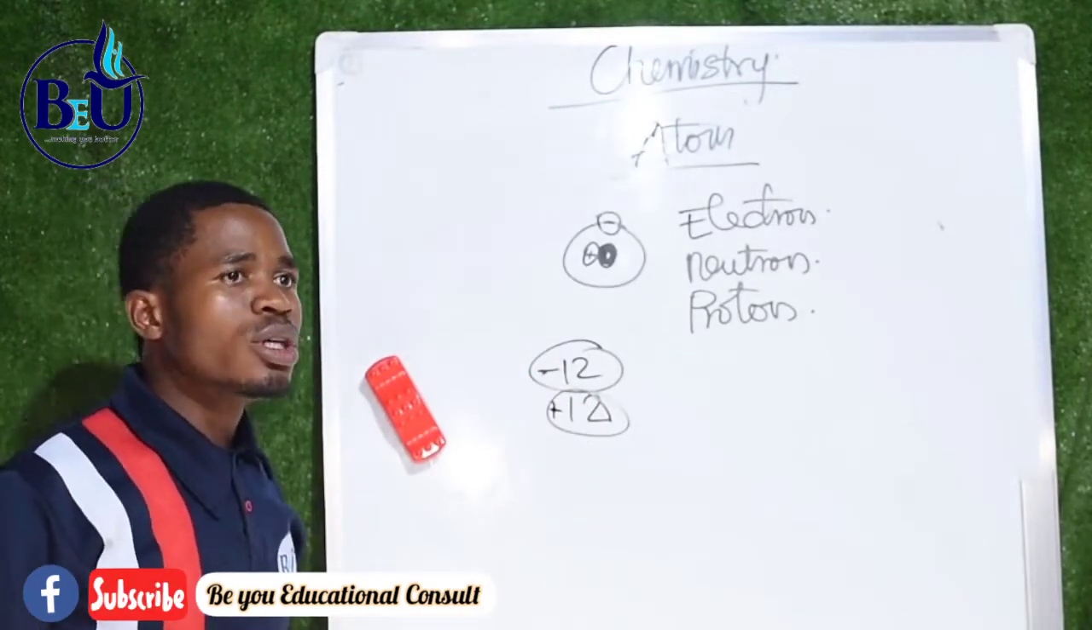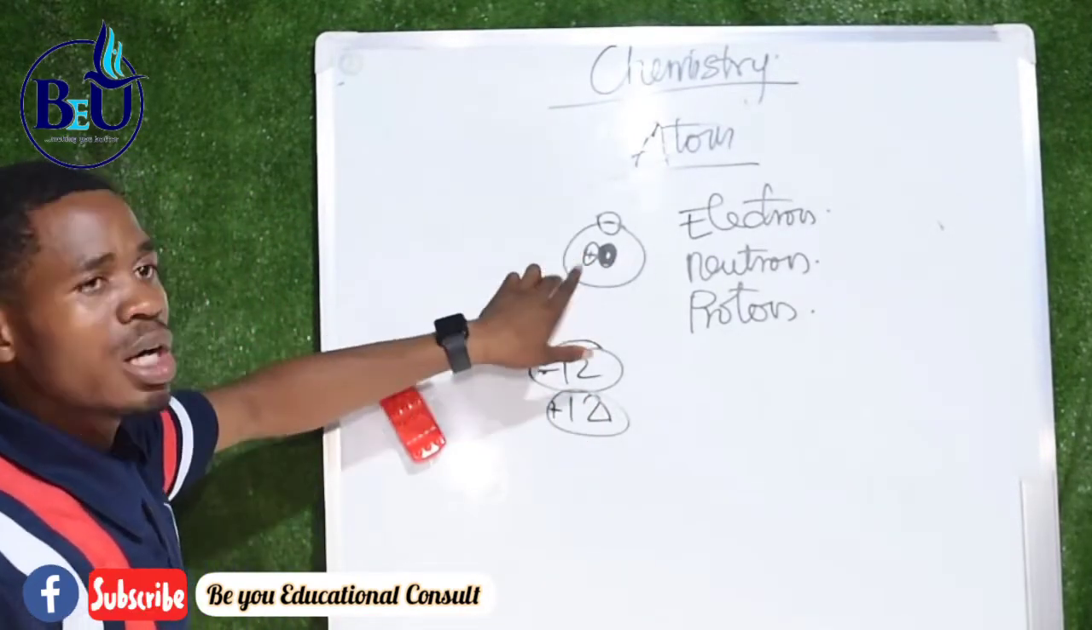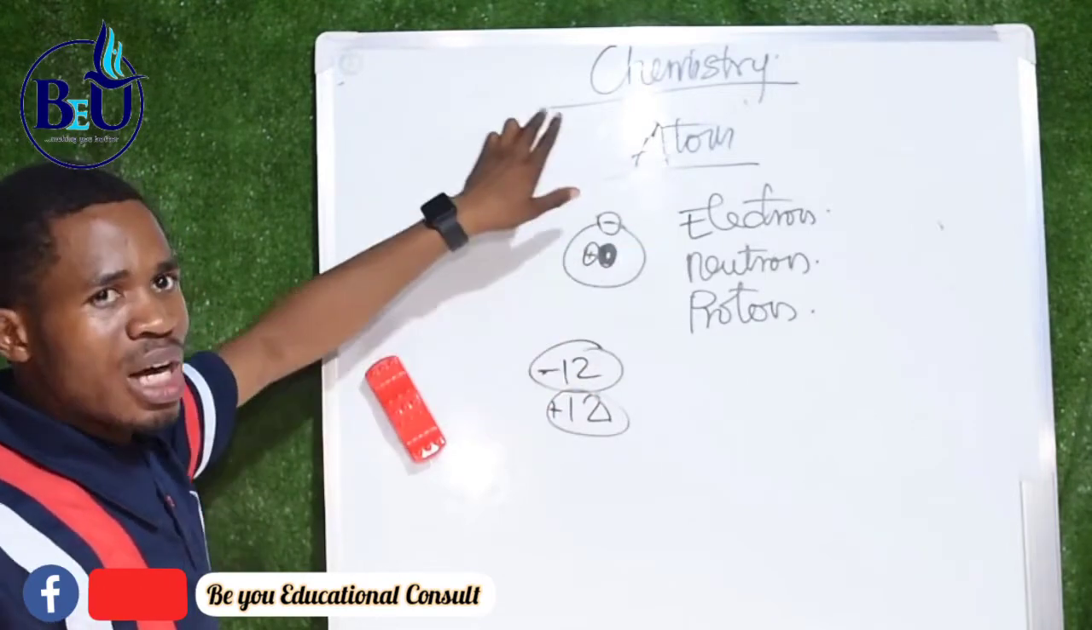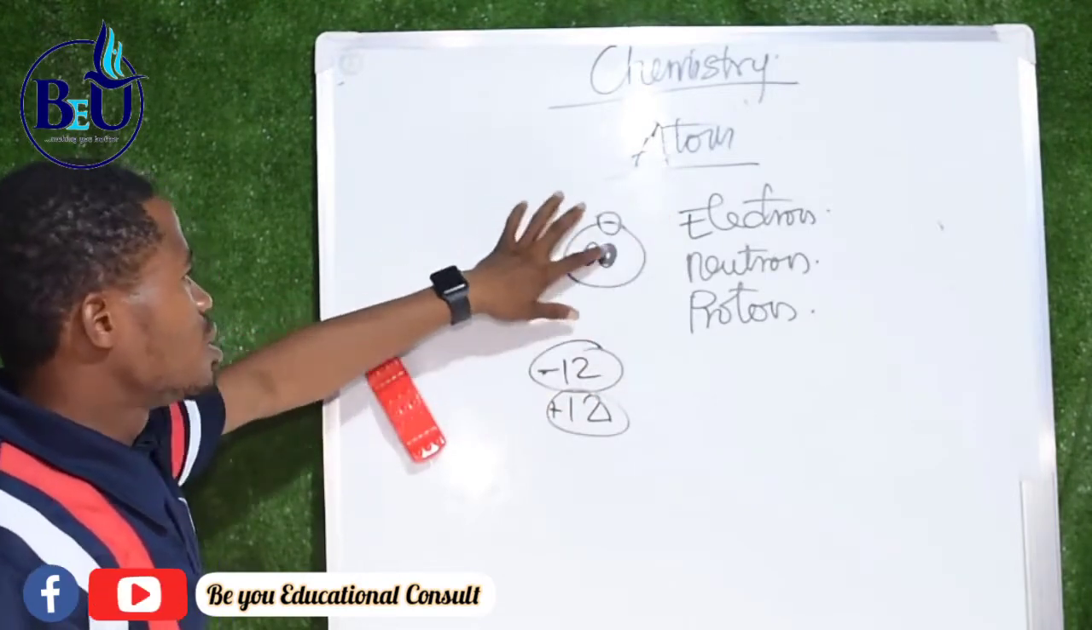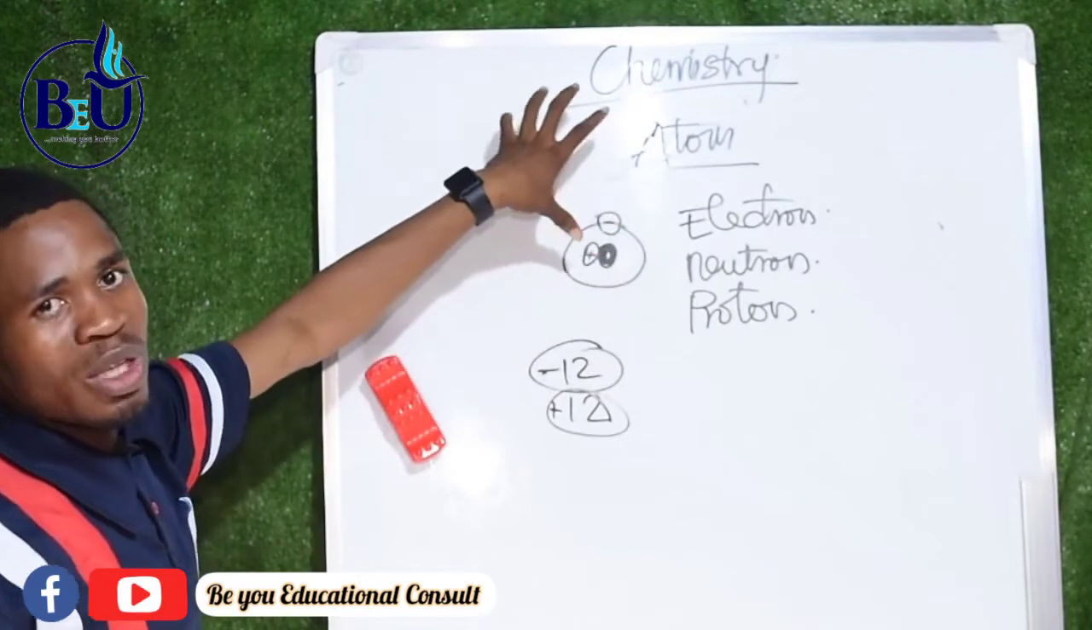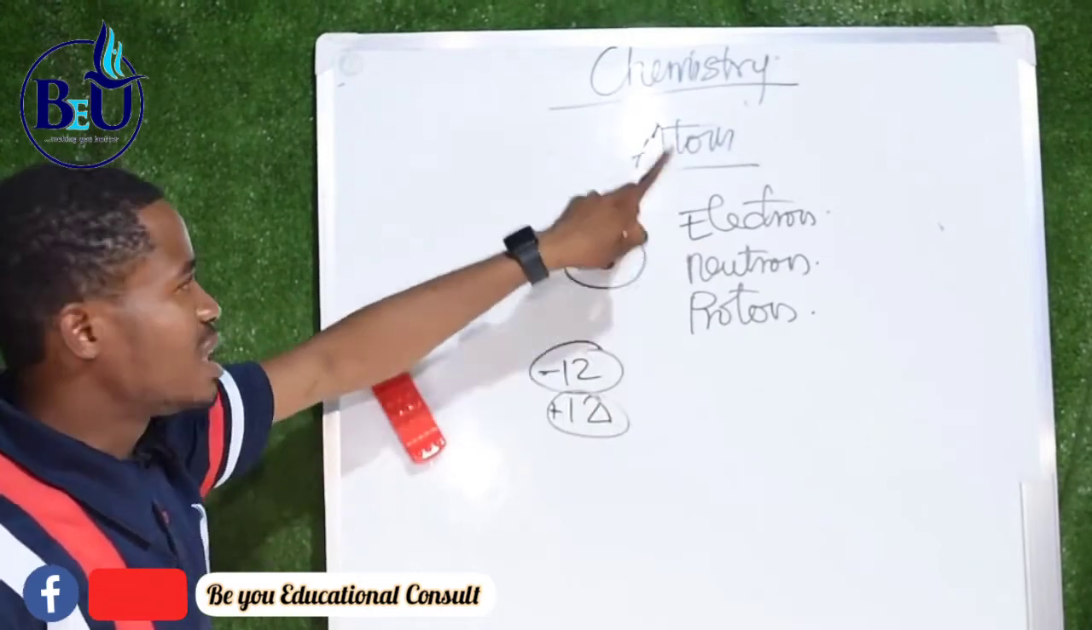And remember that electrons are in shells. They move around in shells in the outermost part of the atom. They are always organized in shells.